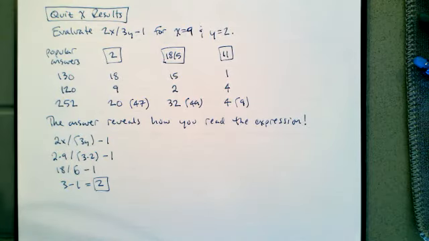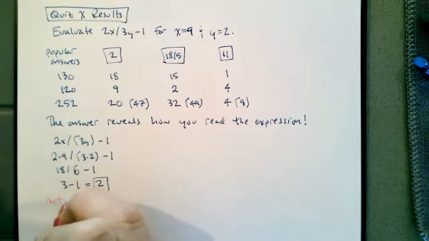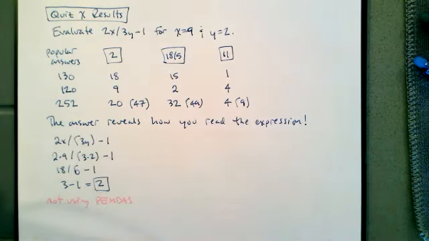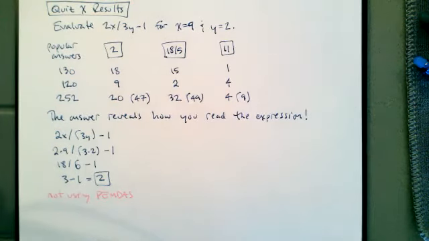The important thing to notice here is that by inserting these parentheses in your mind, you were not following PEMDAS. So in this case, you were not using PEMDAS. If you looked at this problem and said, I'll follow PEMDAS, and came up with 2, you did not follow PEMDAS successfully because you did not do multiplication and division from left to right. You put the 3 and the y together. By reading the 3 and the y together, you don't do multiplication and division from left to right.